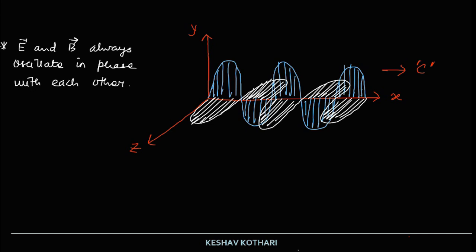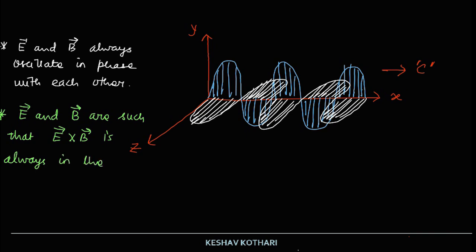And another important thing which we are establishing is that E vector and B vector are such that E cross B is always in the direction of propagation of wave.